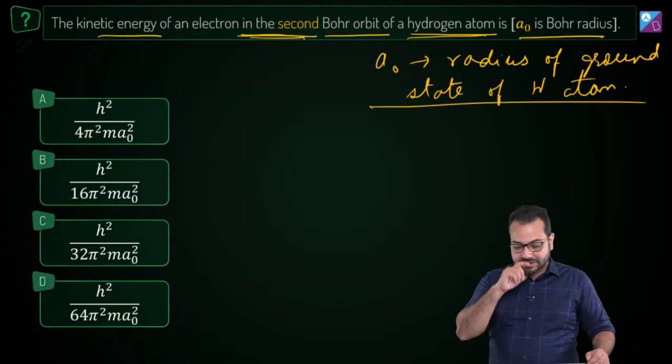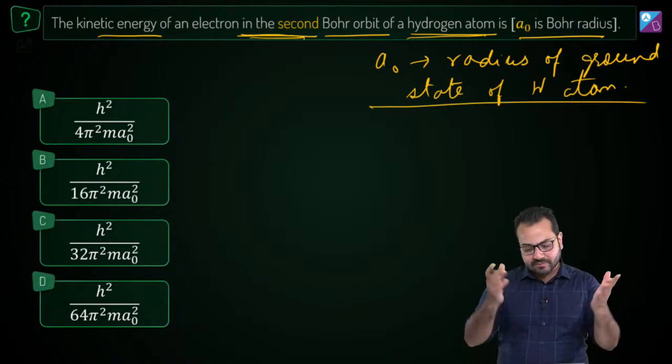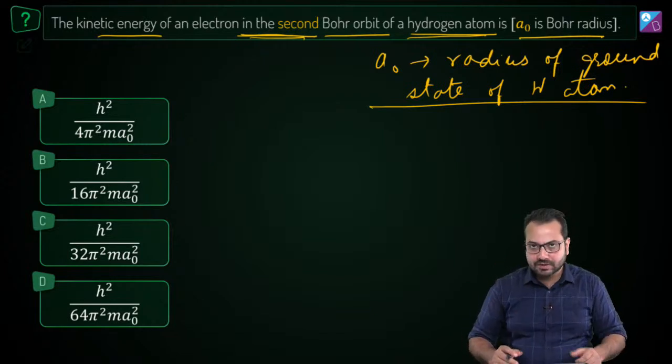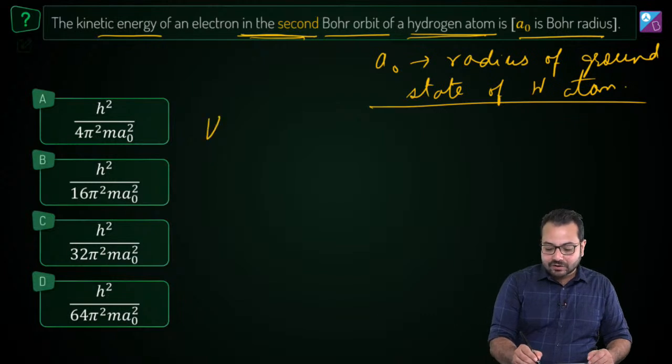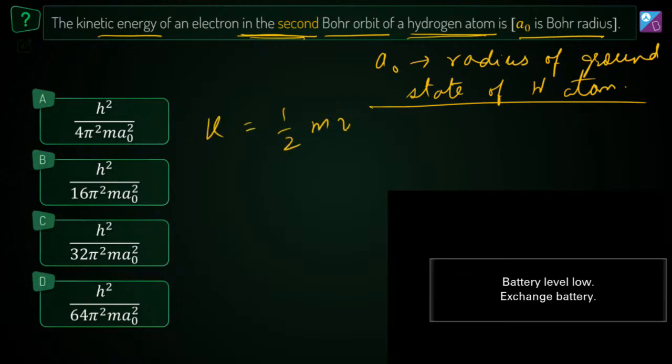What is the question and how do we proceed with it? Okay. Now this is Bohr's orbit. So kinetic energy we know is given by half mv square. So if we are able to find